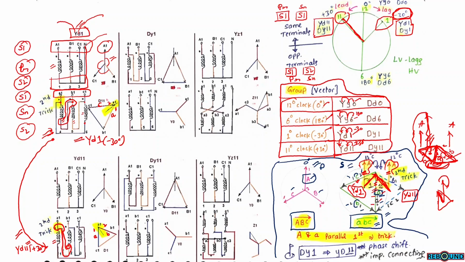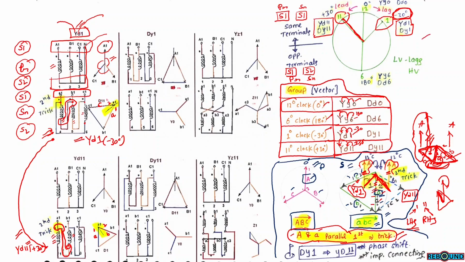So simply remember this trick. This is very helpful for finding the vector group of transformers if only the winding connections are given. So this is capital A for primary, small a for secondary. Take these two lines in parallel. Next, check the type of connection between A winding and B winding, so that we choose the type of triangle, RHS side or LHS side triangle. If it is LHS, then this is 1. If it is RHS, then this is 11.